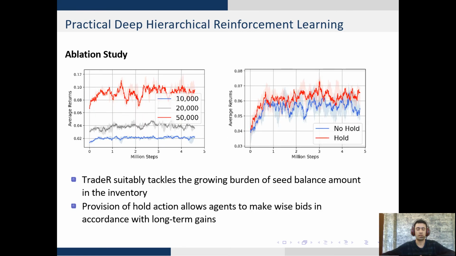Similarly, on left, you see that as the trading burden for Trader increases, that is, as we increase the seed amount for Trader from $10,000, $20,000 to $50,000, Trader's performance improves drastically, meaning that it has suitably learned to leverage large trading amounts. On the right, you see that the provision of a hold action allows Trader to save its assets and wisely trade in the long horizon, hence accumulating more profits.